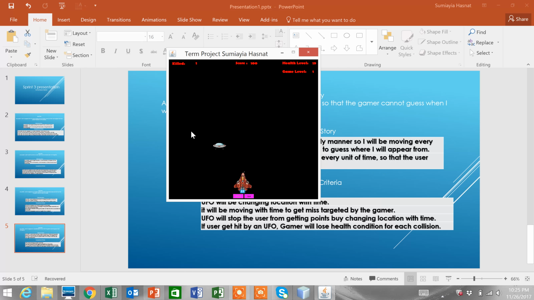And also if I press the space bar, it's going to be throwing bullets from that particular location of the shooter.